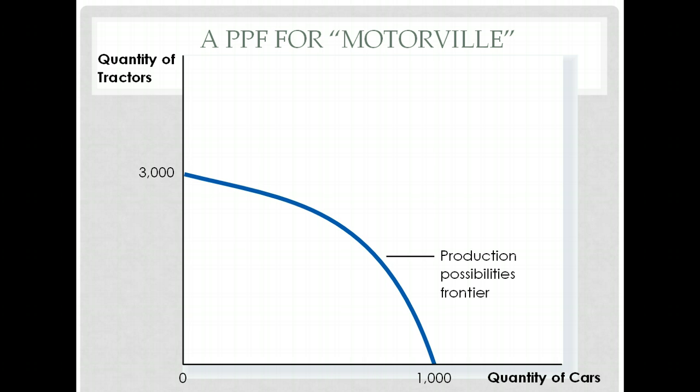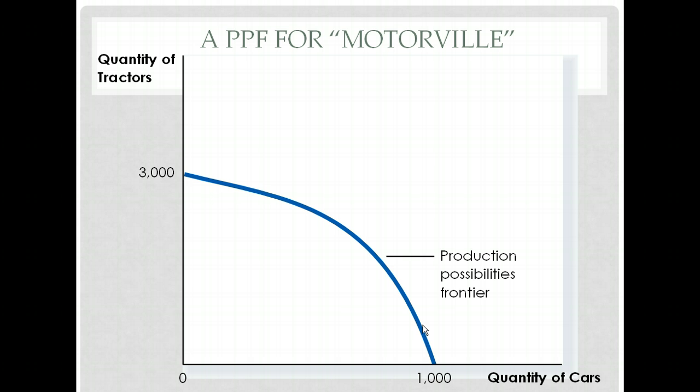Actually, back up for one second. What we're saying so far is that a good use of resources would be to either produce 3,000 tractors and 0 cars, or 1,000 cars and 0 tractors. Now, why is one good or better? I don't want to say good.